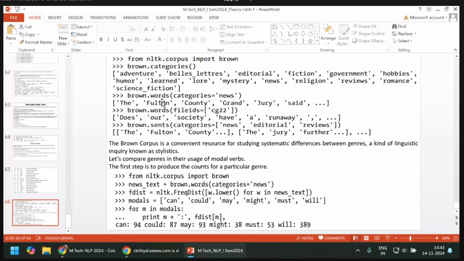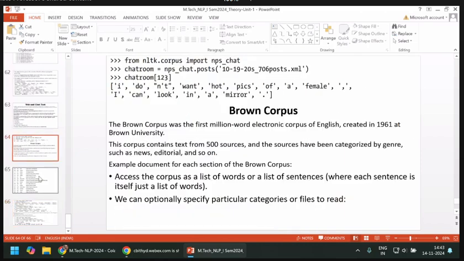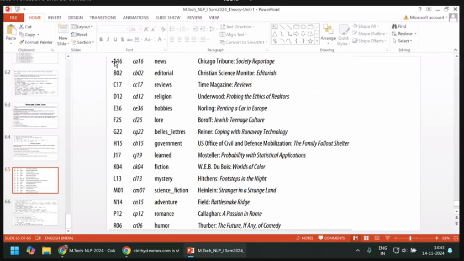I hope I did it in this Colab, I'll show that. And similarly brown.words of fileids equal to this. Directly, without category, you can specify it, not the entire documents used in a particular category. Directly you can see the words from a particular file. So like this, instead of the category news, I can fetch the words from only this news article, Chicago Tribune.